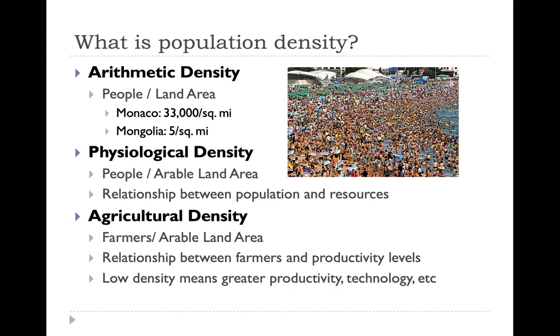So you're going to have a much higher agricultural density. In a less developed country, if you were looking at how many farmers you would have in the 500 acres of farmland, that number would be very high compared to the United States. So for agricultural density, the lower the density, the greater the level of development.